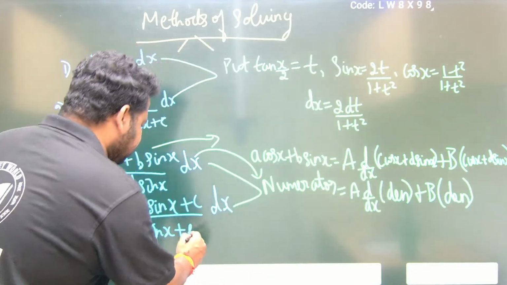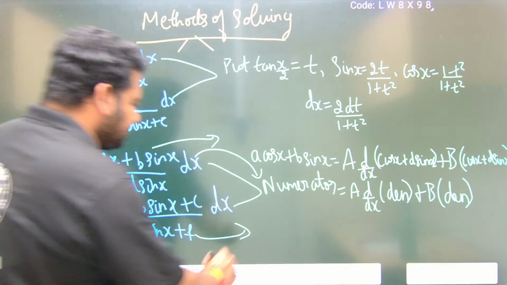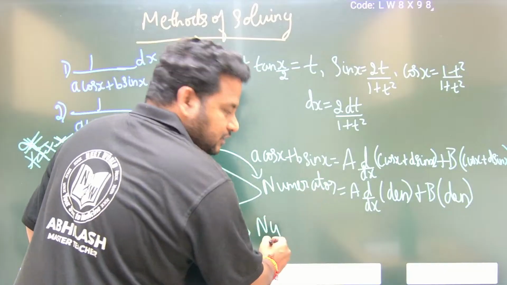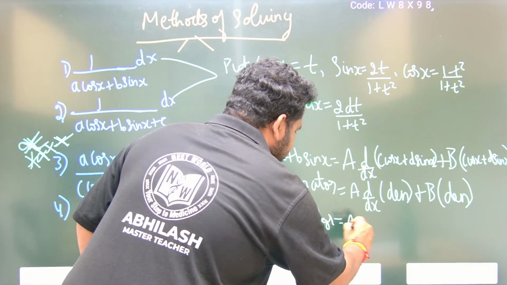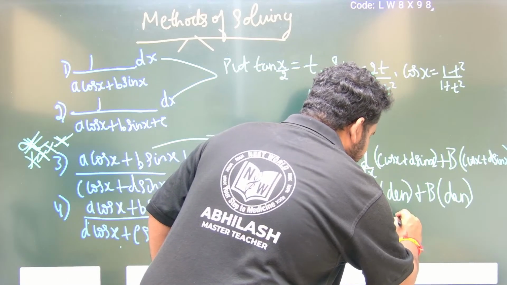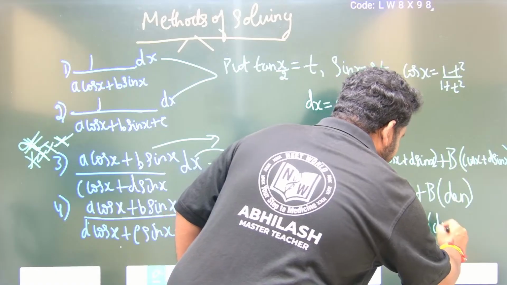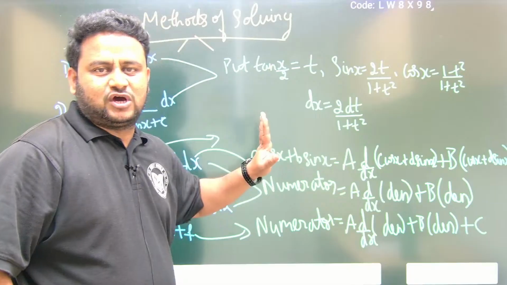Now what about this type? If you also have a constant, plus f plus c, this is basically similar to this one only. So the numerator will be equal to a times d by dx of the denominator plus b times the denominator plus an additional constant, that is c. That's all you will get.